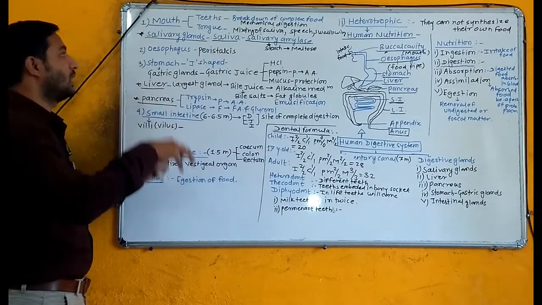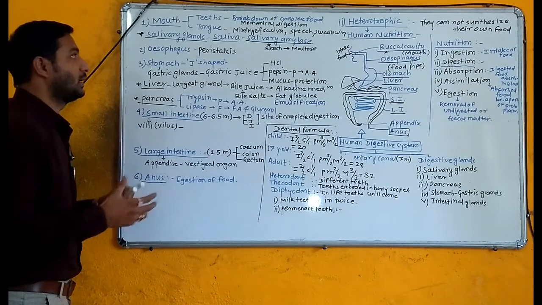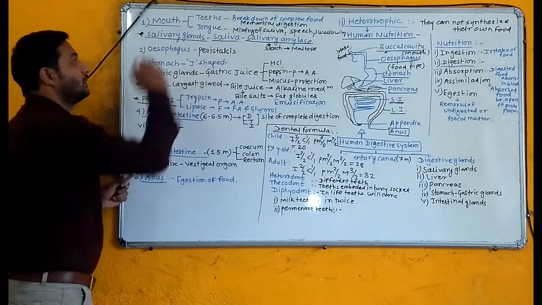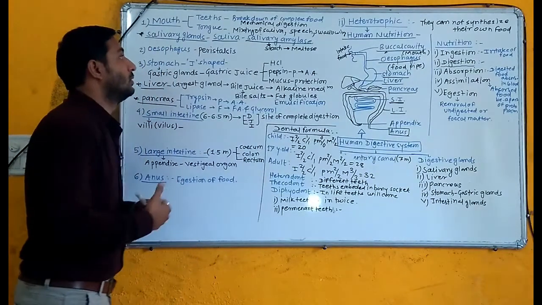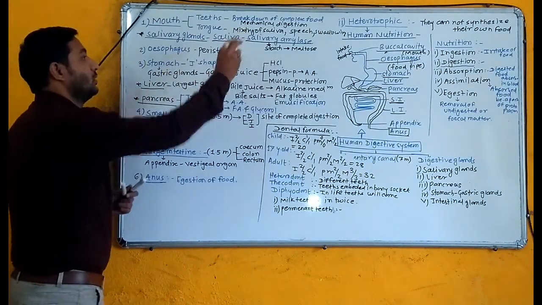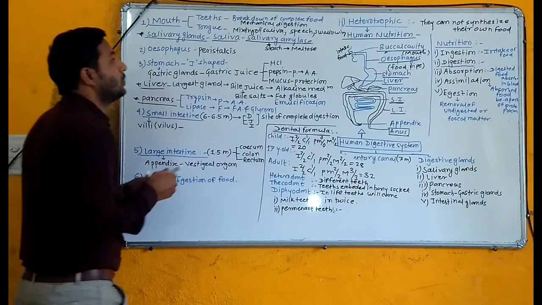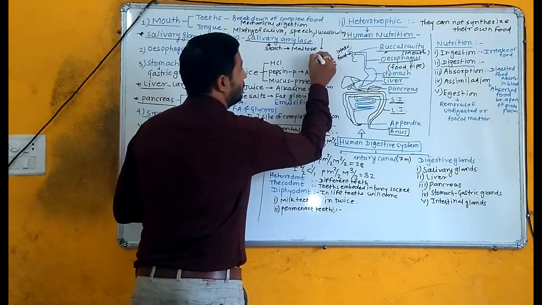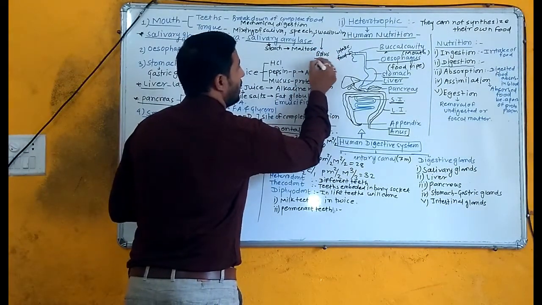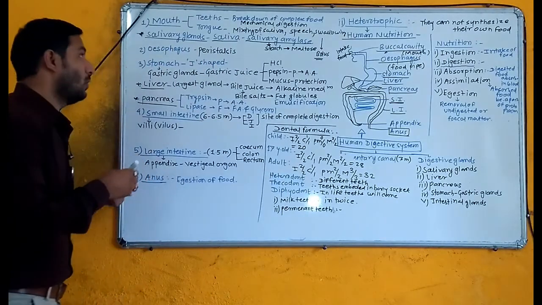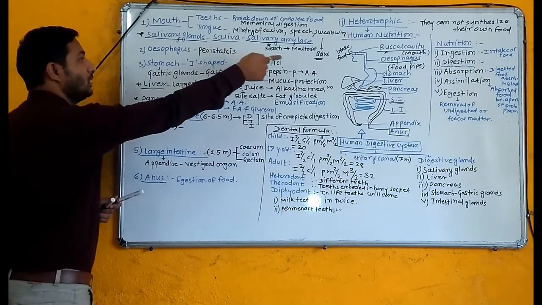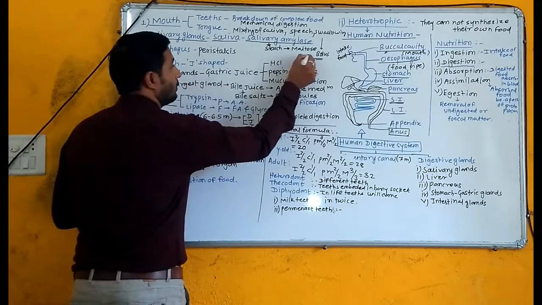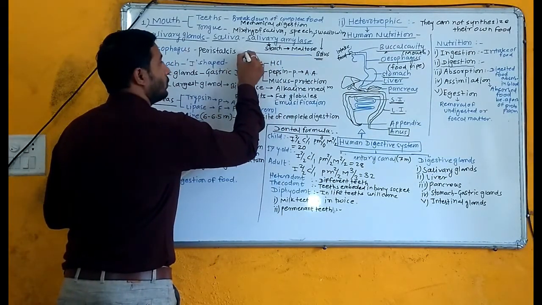Tongue mixes the saliva into the masticated food, and this tongue also helps in swallowing of this food. This round ball is known as bolus, which we have swallowed with the help of our tongue. Now this bolus reaches the esophagus.